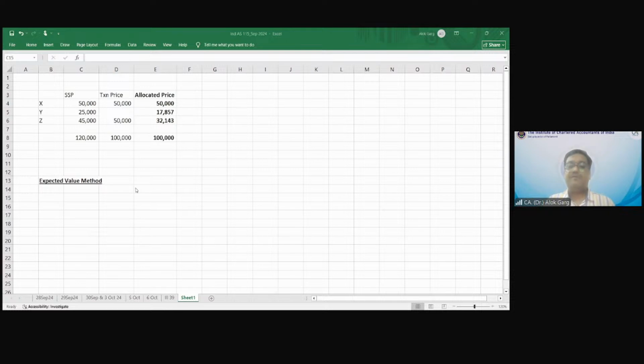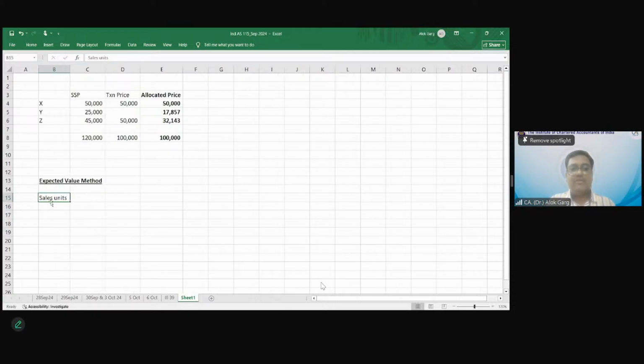So applying the expected value method, first, what is your sales unit? What are the sales units which are given? The probabilities are given, na? So which sales units? 9,000, then 28,000 and 36,000. This is given in the question, and probabilities are also given in the question.